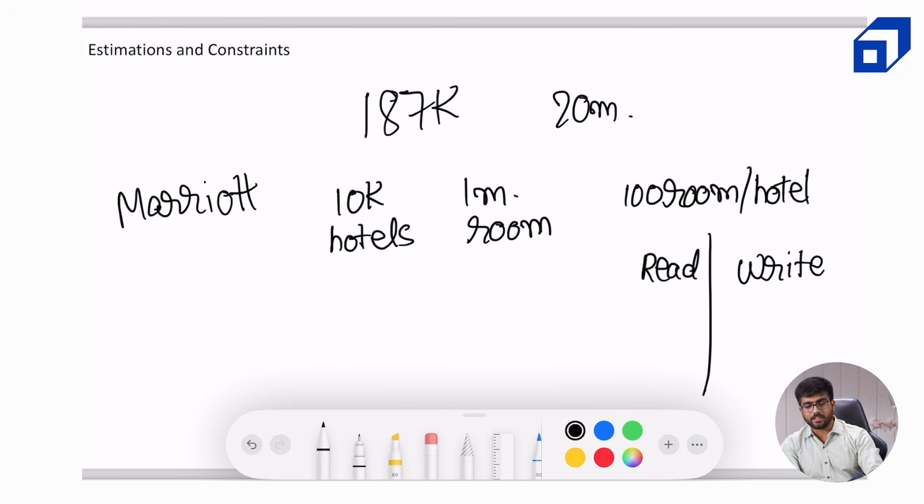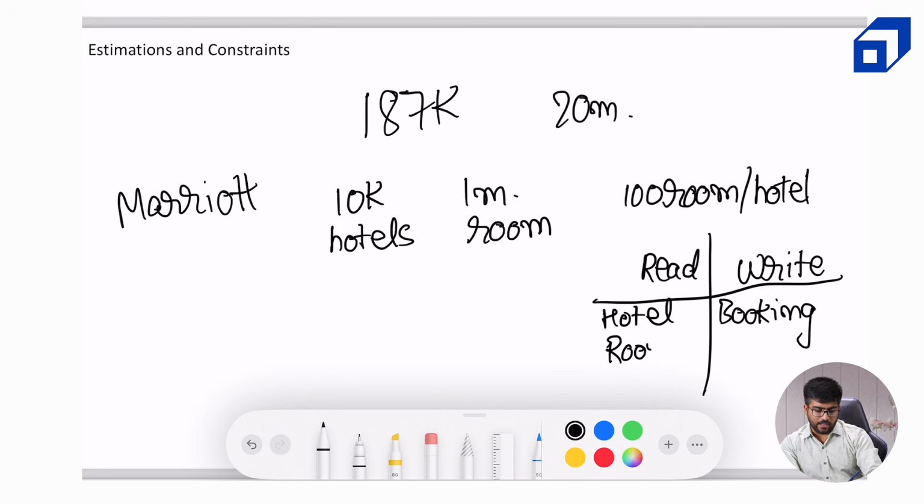Before that, the user is only searching for certain things, getting the hotel details, getting the room details, and so on, which falls onto the read part. So for write, there is only booking details that we are going to write into our system. For read, it will be hotel details, room details, and so on.